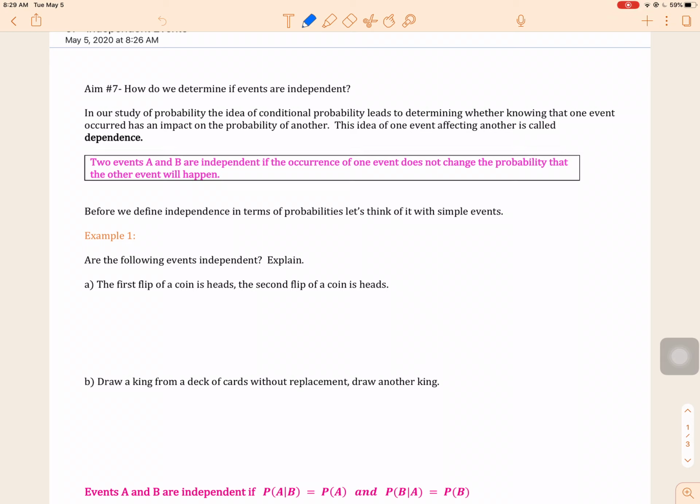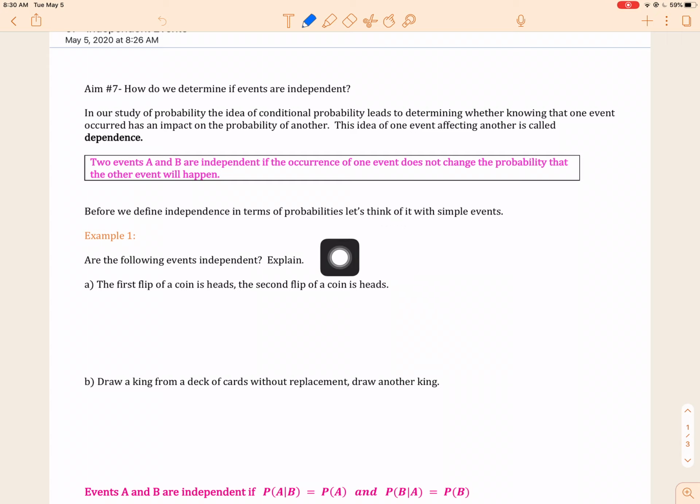What is that called? We say two events are independent if the occurrence of one event does not change the probability that the other event will happen. Before we look at the definition of independence mathematically, let's talk about the concept. Think of two things that you do where one has no effect on the other. The common one I use in stats is flipping a coin and rolling a die. If you flip a coin and get heads, is that going to affect what happens on the die? No, not at all.